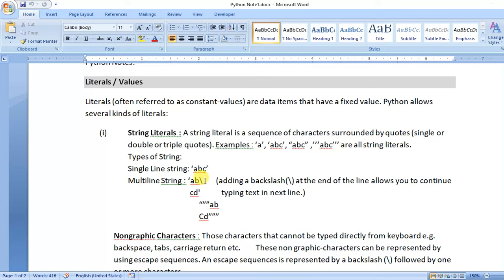One is to use a backslash at the end of the line, and the second is triple quotes. So a multi-line string can be written in triple quotes, and the second method is to add a backslash at the end of the line. Adding a backslash at the end of the line allows you to continue typing text in the next line, so the line will continue.